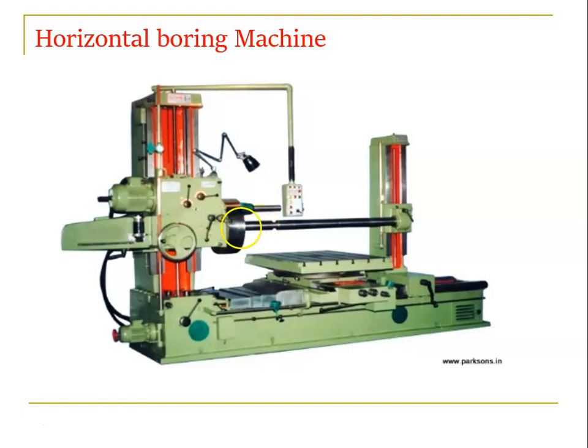So quill. At the other end we have the end supporting column. The boring bar is connected to the end supporting column. The boring bar is the rotating element, so we need to provide for the rotary motion in the end supporting column. So we use a bearing, right? The boring bar connects through a bearing to the end supporting column, right? This is the exact drawing of the horizontal boring machine. The work piece is held on top, and when we rotate the spindle, this boring bar rotates. The tool is connected in the boring bar, so the tool starts to rotate, right?